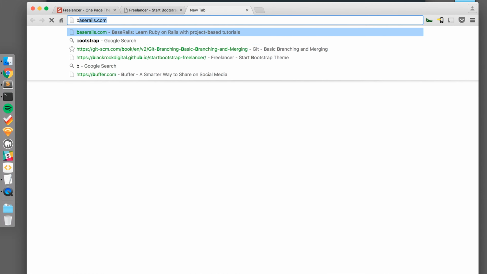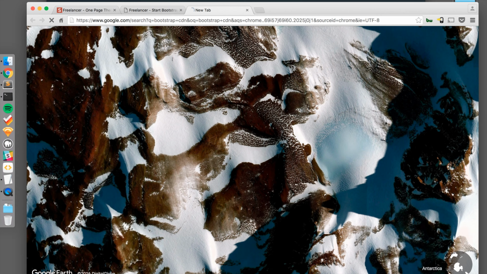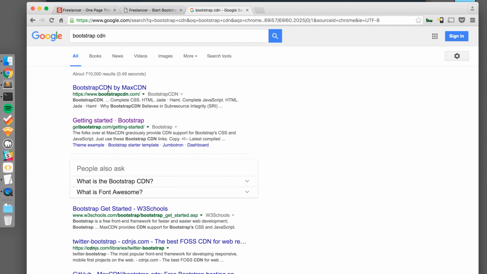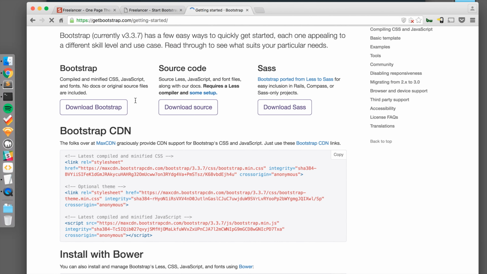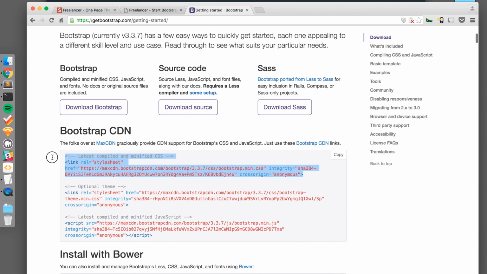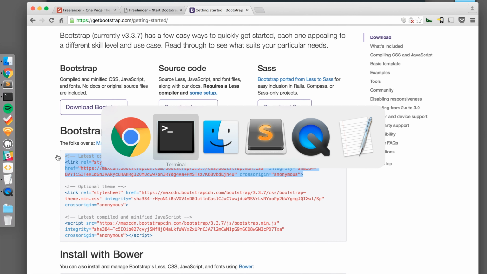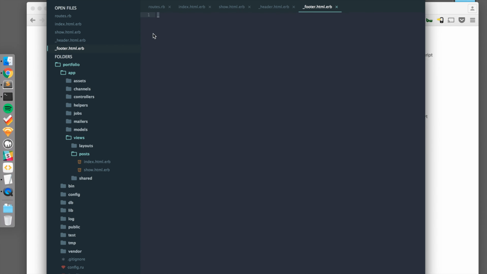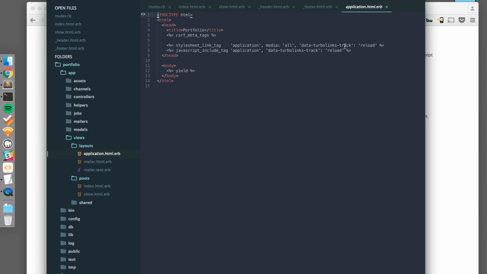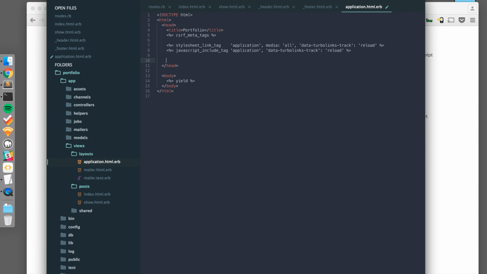So I'm going to search for Bootstrap CDN. Select this. And I'm going to copy this first section under Bootstrap CDN, navigate to Sublime Text, open app, views, layouts, application.html.erb, and I will paste the Bootstrap in here.